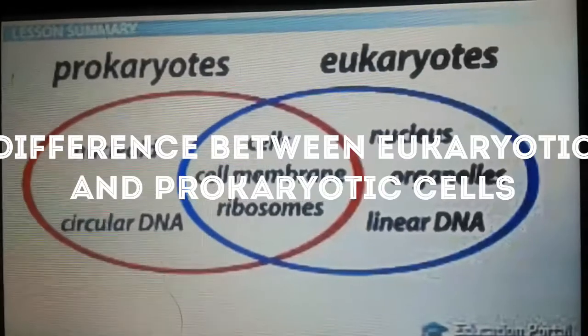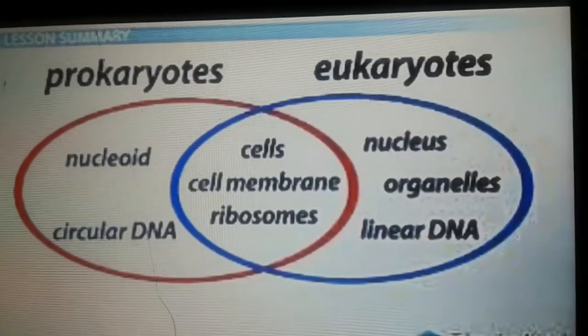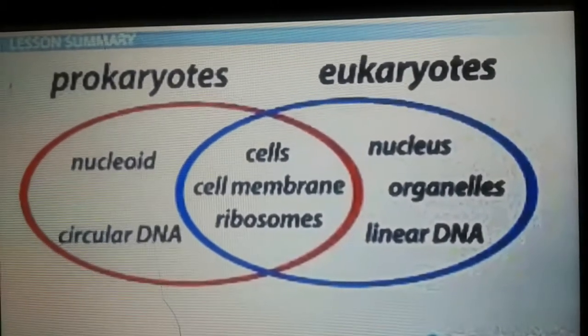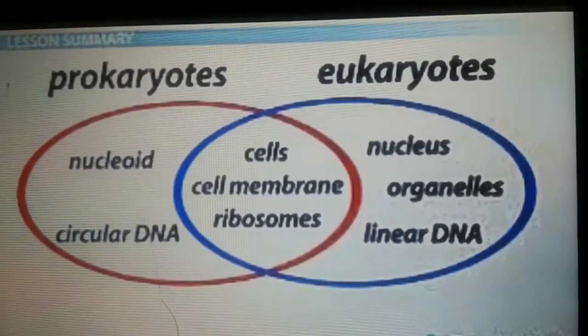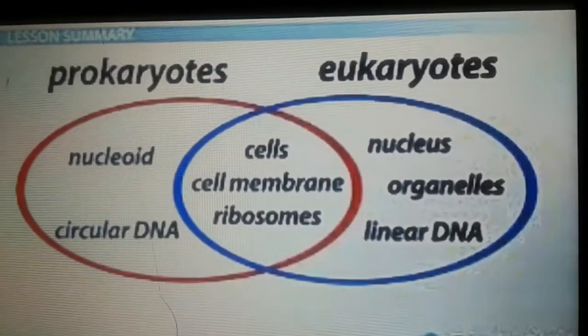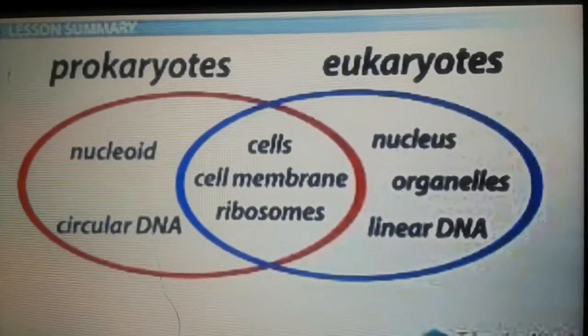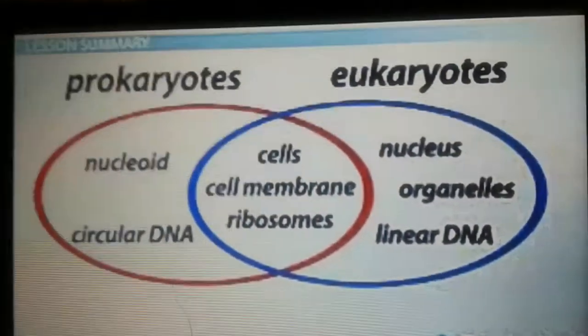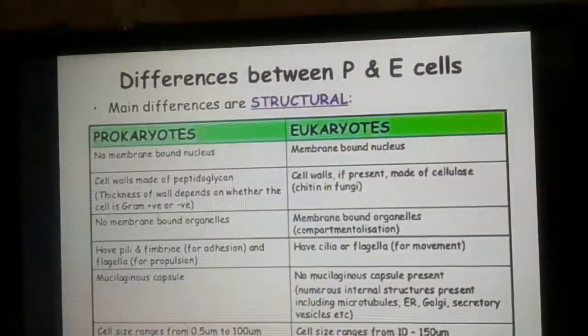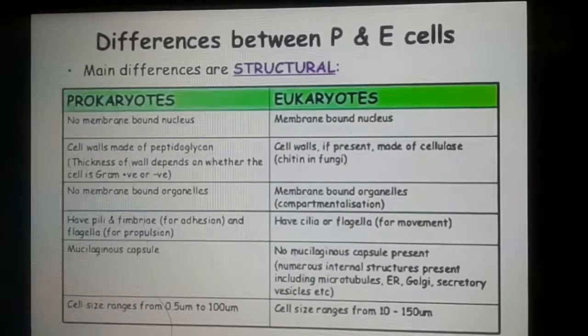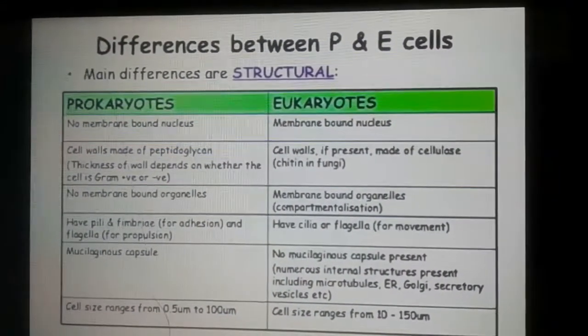So since I am done discussing to you the eukaryotic and prokaryotic cells, now I will discuss to you the structural difference between the two of them. As you can see, we have the prokaryotes and eukaryotes. In prokaryotes, nucleoid and circular DNA, while in eukaryotes, it has nucleus, organelles, and linear DNA. So their main differences are structural.